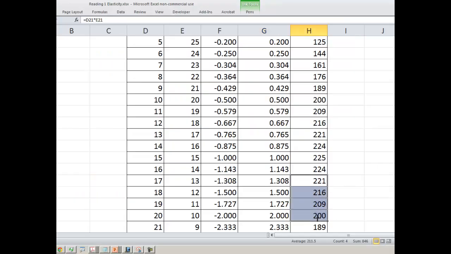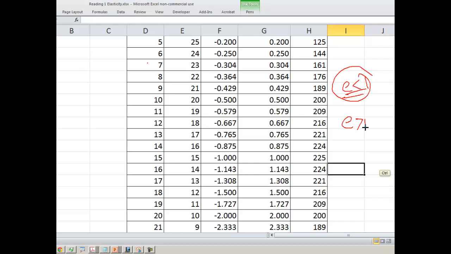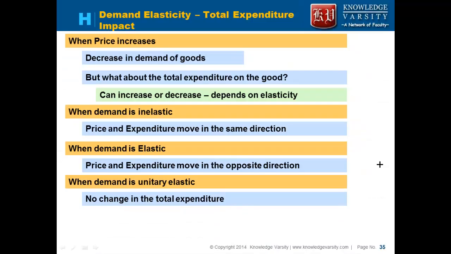So here you find that the price is increasing, the revenue is decreasing, or expenditure is decreasing. If you are the firm deciding on the price point, what we recommend is that you should increase the price only when the elasticity is less than 1. Do not attempt to increase the price when the elasticity is greater than 1. That is the idea. So this is the total expenditure impact.